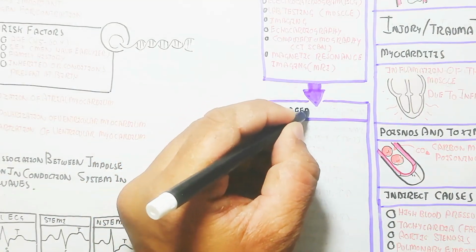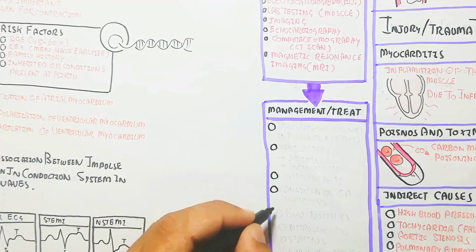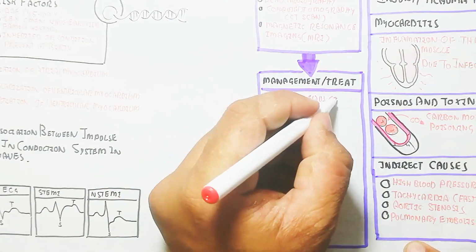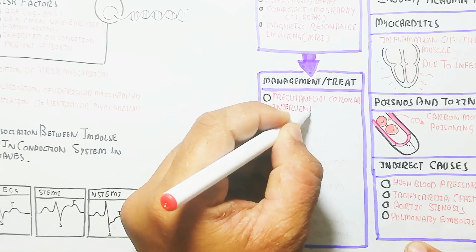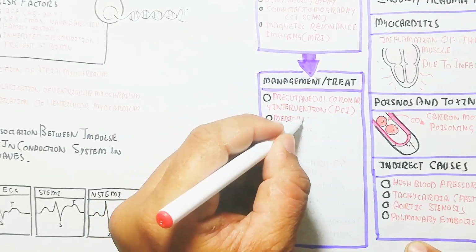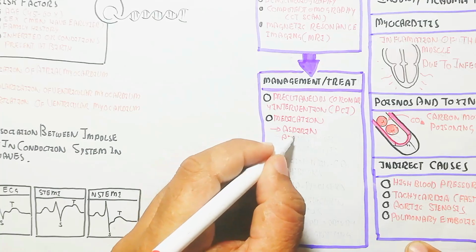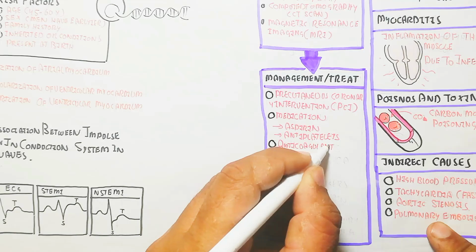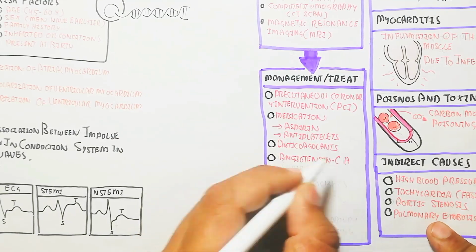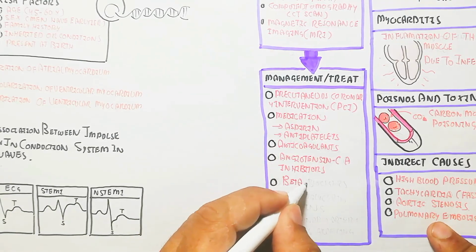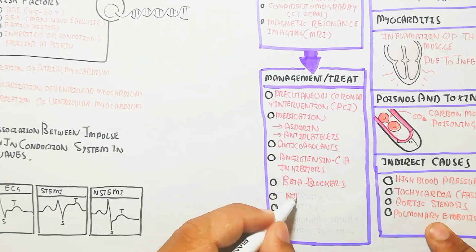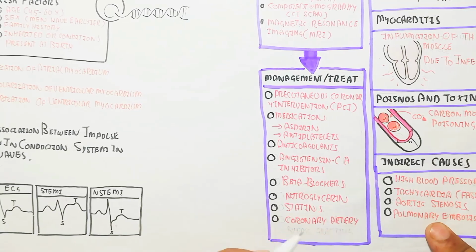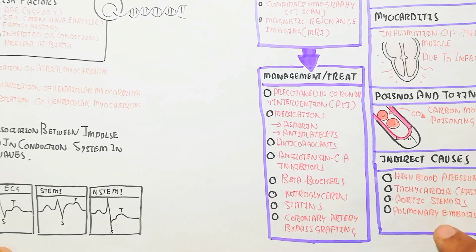And the management or treatment is basically percutaneous coronary intervention, PCI, and medication like aspirin and antiplatelets, anticoagulants, angiotensin converting enzyme inhibitors. On the other hand, beta blockers, which also work to slow down the heartbeat, while nitroglycerin, statins, and coronary artery bypass grafting are done surgically.